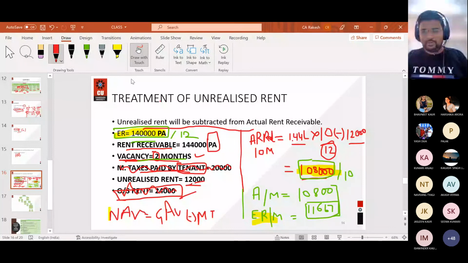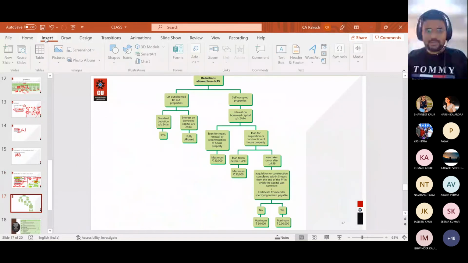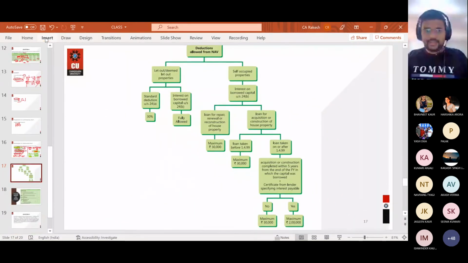You people are getting on the right track. I hope that now you will not face any kind of difficulty in solving these GAV sums. Just repeat these questions again. Now, let me share another slide with you. The second last slide for today, and then we will be moving further.